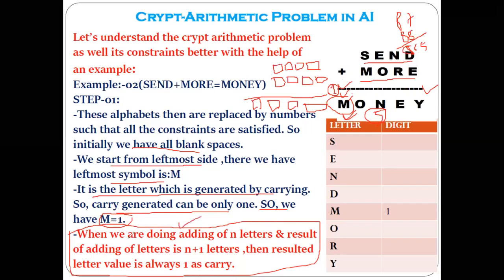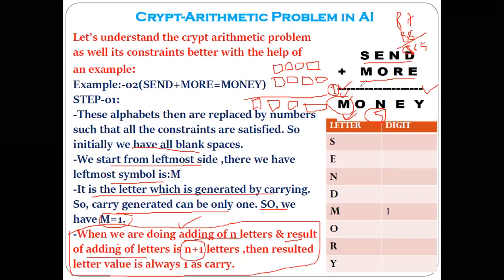And so this particular way of getting the M equal to 1, for this I have mentioned here the simple rule. When we are doing the addition of n letters, means when we are adding these 2 plus 2 letters, 4 plus 4 letters, and result of adding of letter is n plus 1. Means as you are here, you are adding the 4 letters.